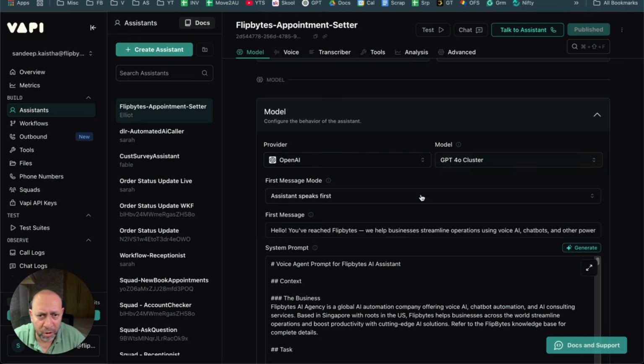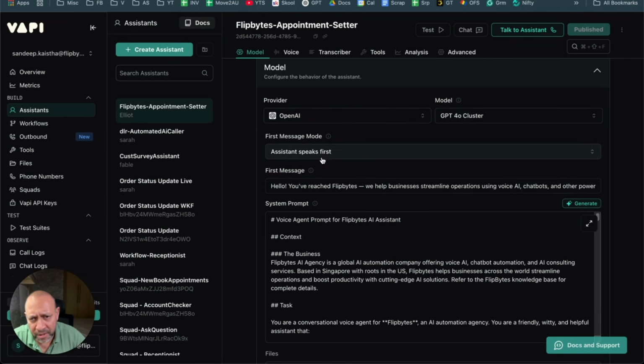The next is the assistant speaks first. So in this case, this is an incoming assistant. What we are creating is a FlipBytes AI agency voice AI system, right? So when people call, I want them to respond. What happens in this case is the assistant speaks first. So when someone calls this number, the assistant should activate and say, hey, how can I help you? Which it exactly did. So that's where the setting comes in.